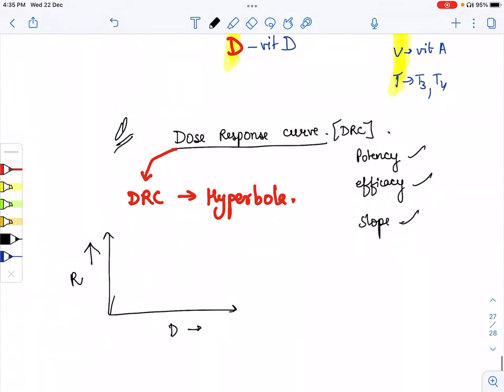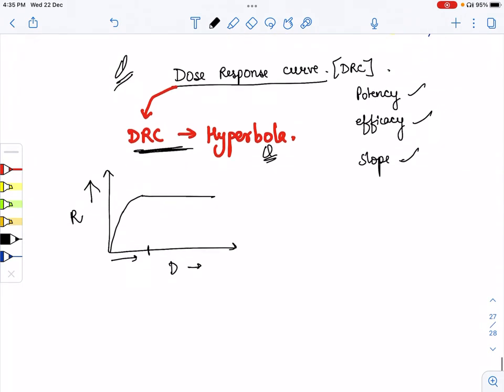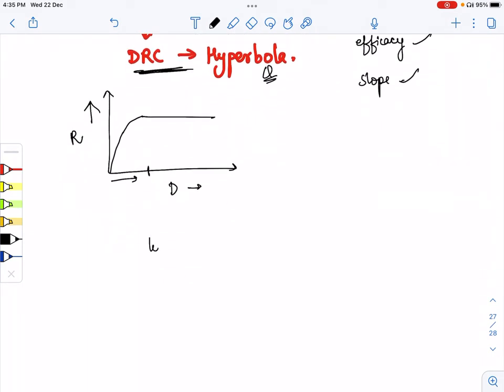As we increase the dose, the response of a drug increases, but at a particular time it becomes constant. So this is the curve for the dose response curve, that is the hyperbola.